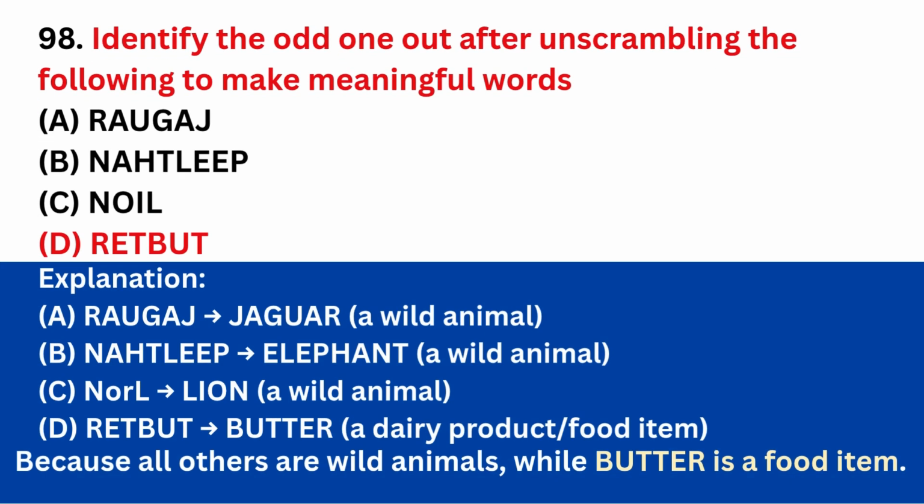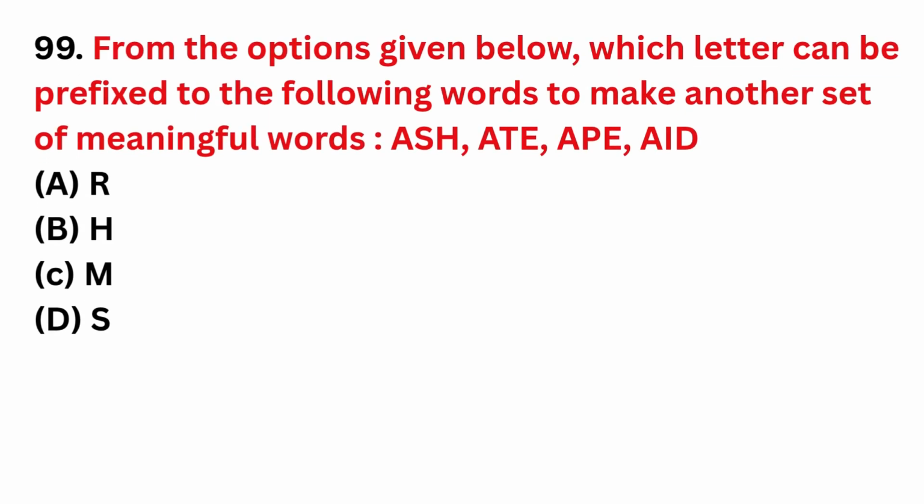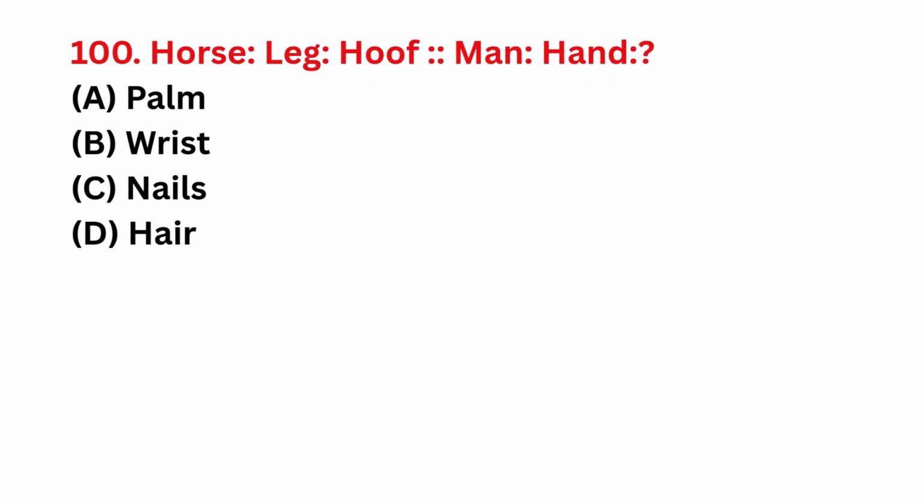Correct answer is option D. From the options given below, which letter can be prefixed to the following words to make another set of meaningful words? Correct answer is option A, R. Horse, leg, hoof. Man, hand. Correct answer is option C, nails.